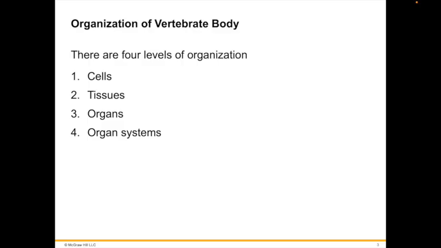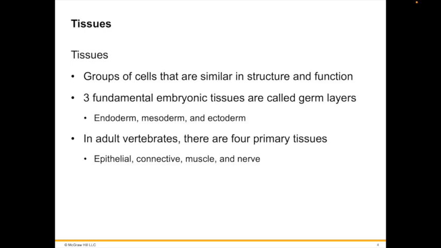In all animals except the sponges, cells are organized into tissues. A tissue is an aggregate of similar cells and their extracellular matrix from a common embryonic origin organized to perform a specific function. There are four primary tissue types. They are epithelial, connective, muscle, and nerve.